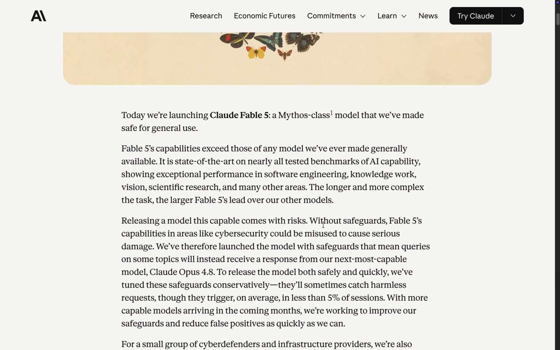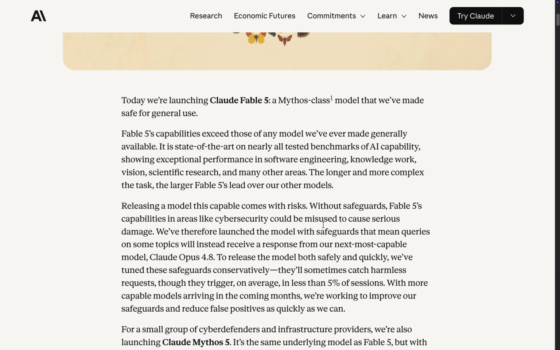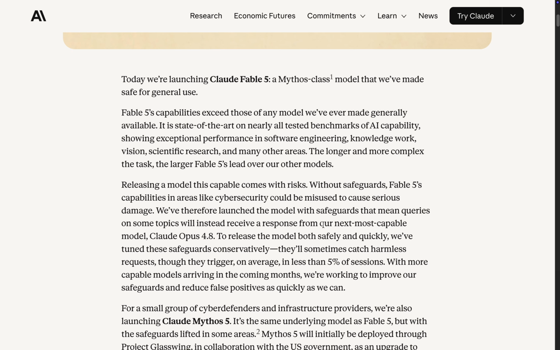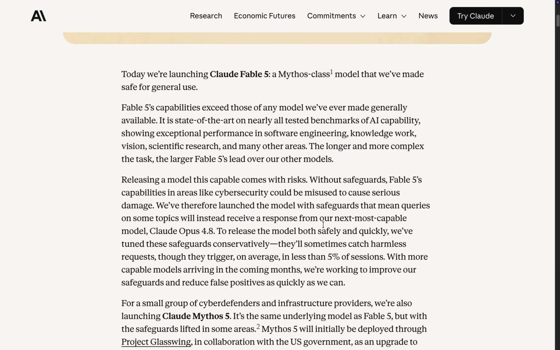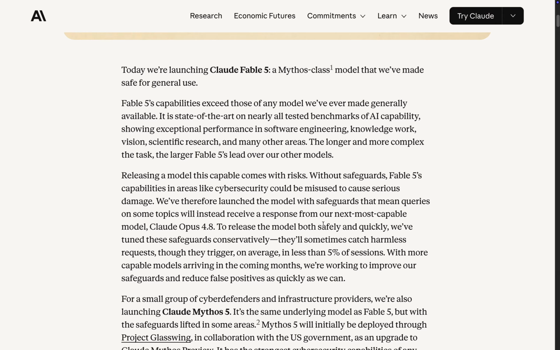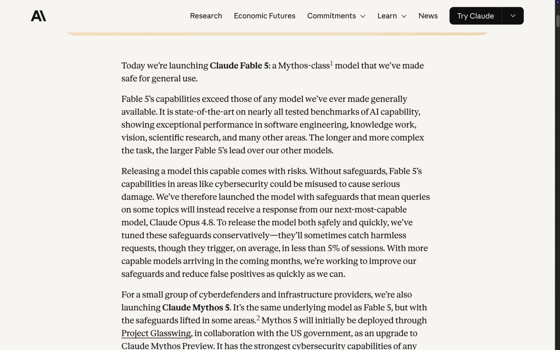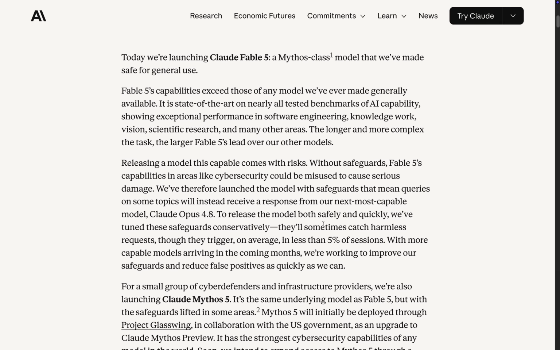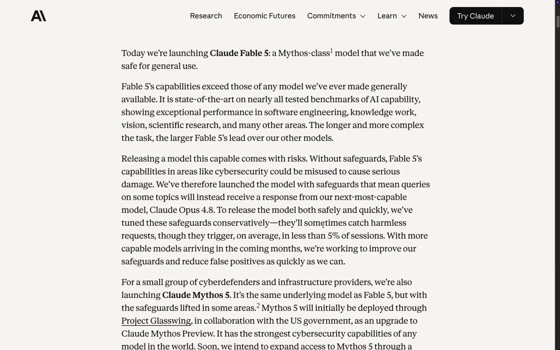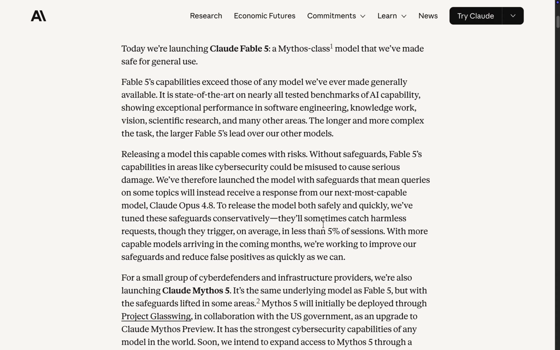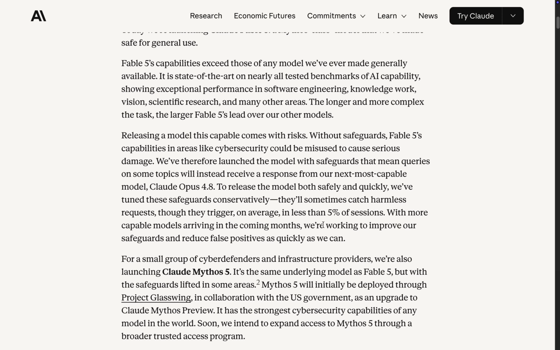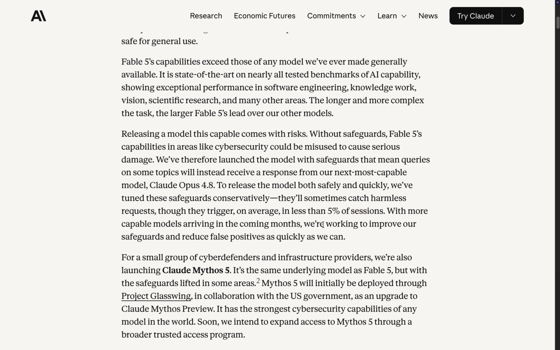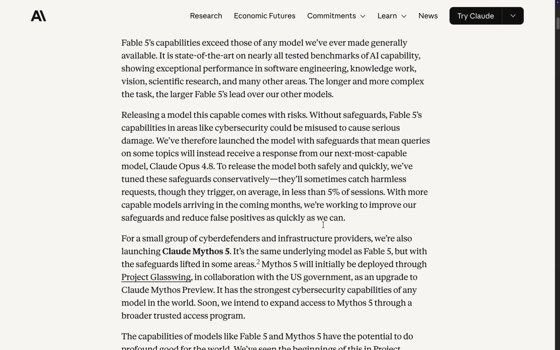Fable 5 is the version most developers, companies, and paid Claude users will actually test. Mythos 5 is the version security partners and select researchers get when Anthropic is willing to remove some safeguards in approved contexts. Fable 5 is generally available through the Claude API, Claude Code, Claude Platform on AWS, Amazon Bedrock, Google Vertex AI, and Microsoft Foundry.